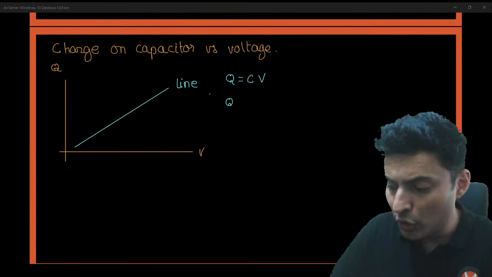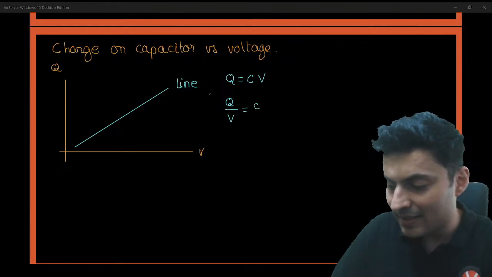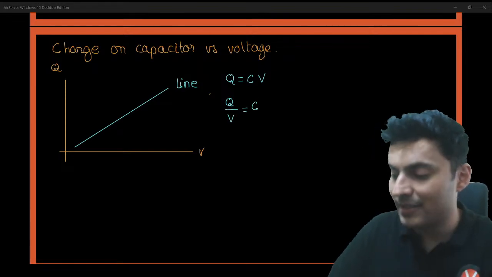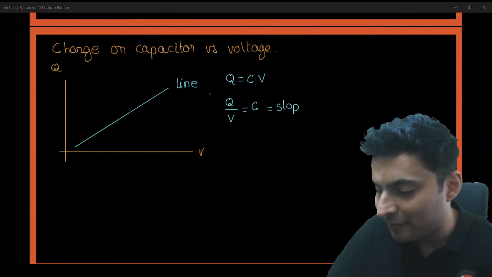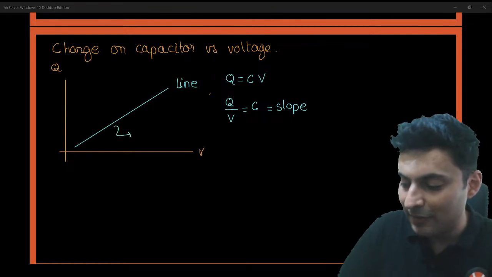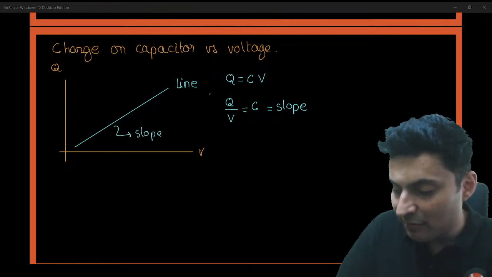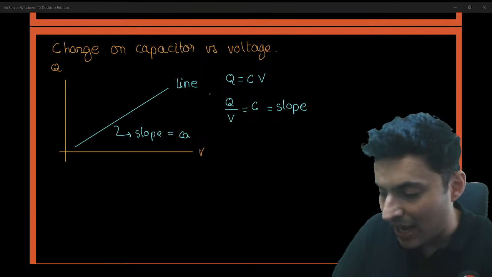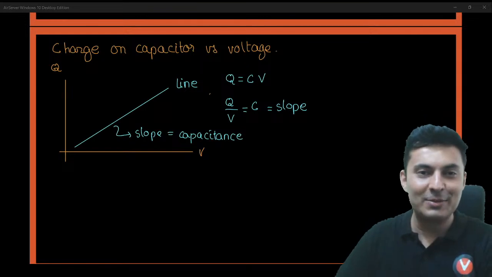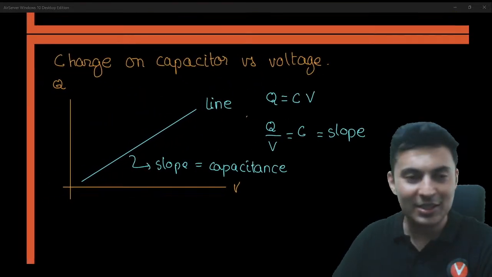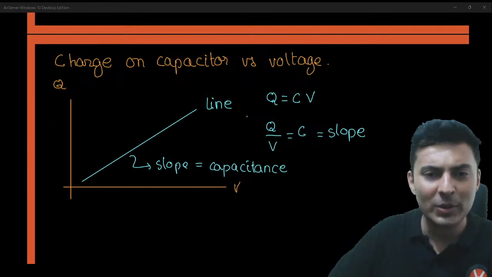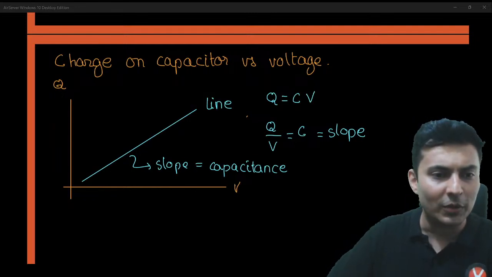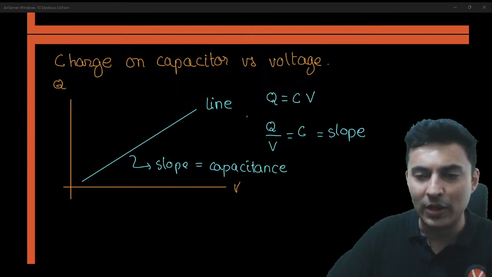In fact, Q by V is C, and Q by V is also the slope of the graph. So the slope of this graph will also give you nothing but the capacitance. Keep this in mind. Okay, so charge versus voltage will definitely just simply give you the capacitance. Q is equal to CV. Very good.